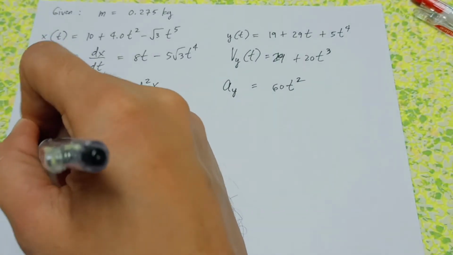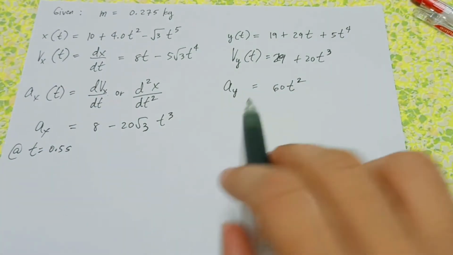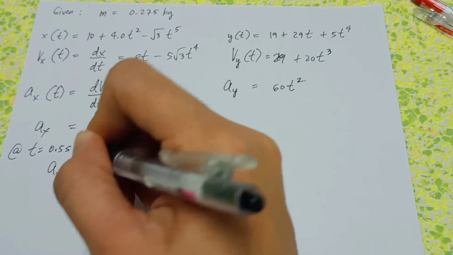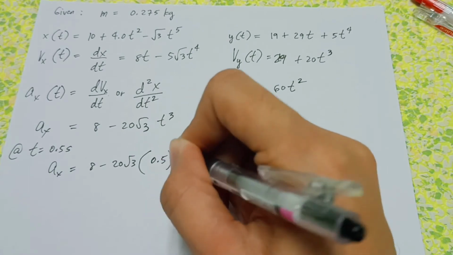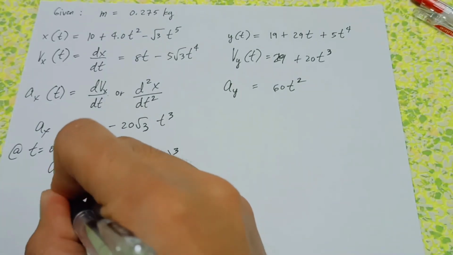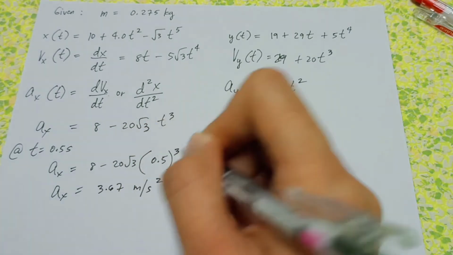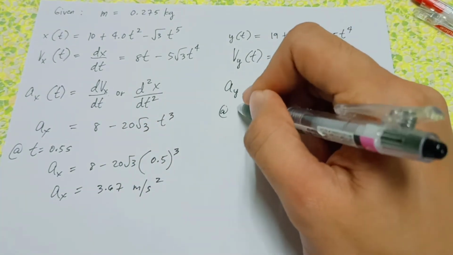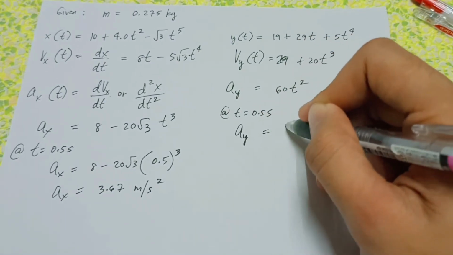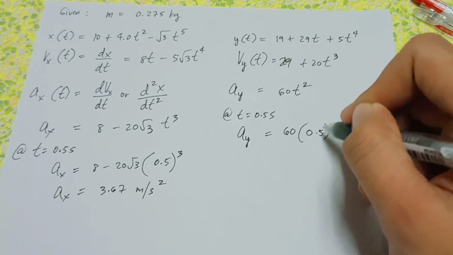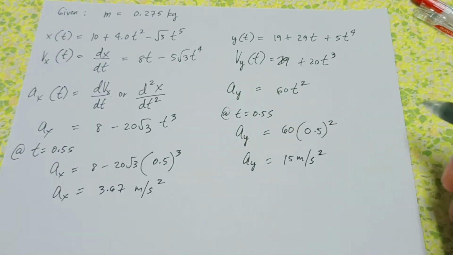So, at time is 0.5 seconds, substitute natin dito, ax is equal to 8 minus 20 square root of 3 times 0.5 cube. So, ang sagot dito ay 3.67 meters per second squared. Dito naman, at time is 0.5 seconds, acceleration along y, 60 times 0.5 squared. Sagot dito ay 15 meters per second squared.